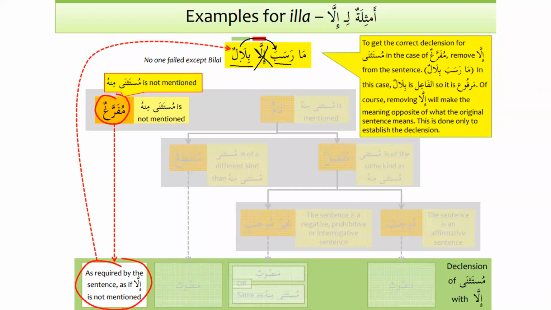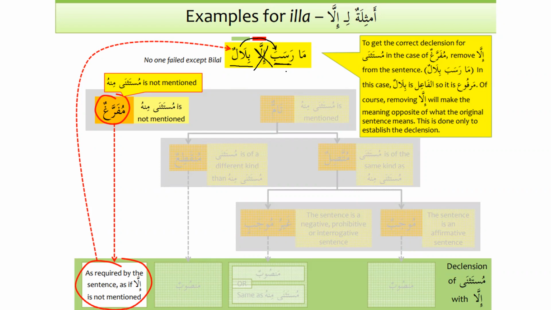If we say ra'aytu, then bilalun should become bilalan. For example, if you want to say I didn't see anyone except Bilal, you will say ma ra'aytu illa bilalan. It is the same if you want to say I didn't see Bilal: ma ra'aytu bilalan. So it depends on the verb, whether it is lazim or mutaaddi.